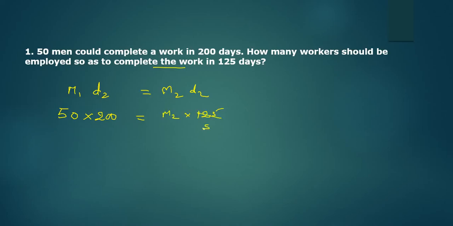25 5s, 25 8s, 5 1s, 5 10s. So M2 is equal to 80. So number of men required is 80.